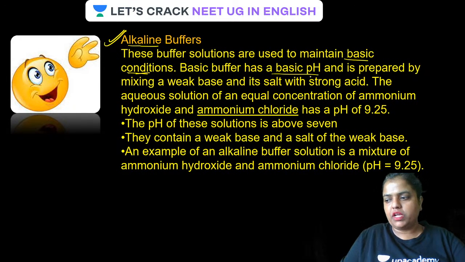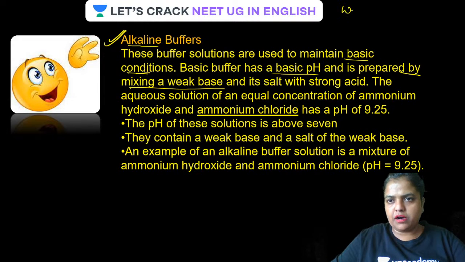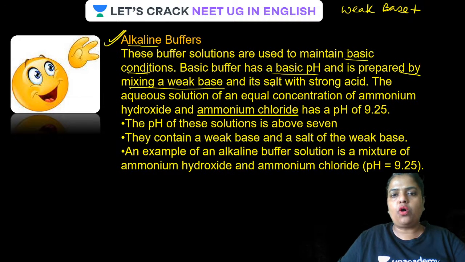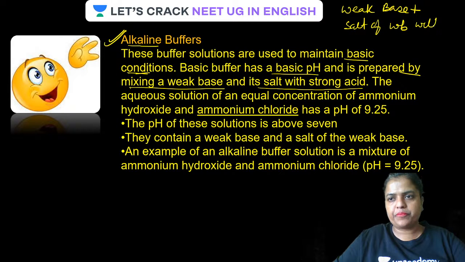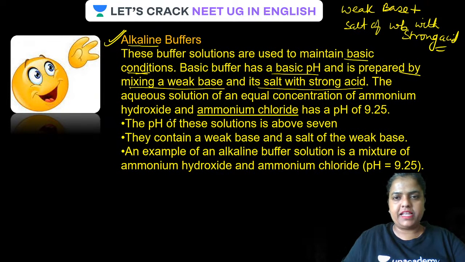Basic pH means what? The pH has to be more than 7, and it is prepared by mixing a weak base plus its salt with strong acid, that is, the salt of a weak base with strong acid. Let us take a weak base.